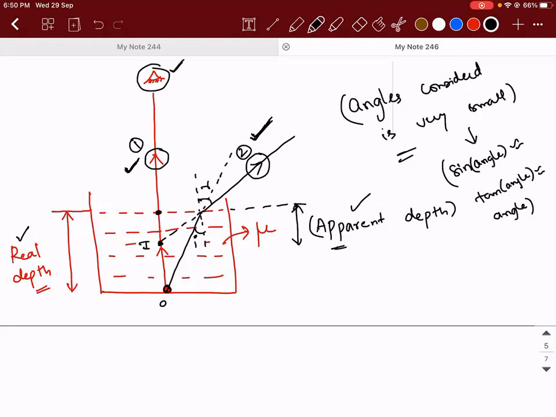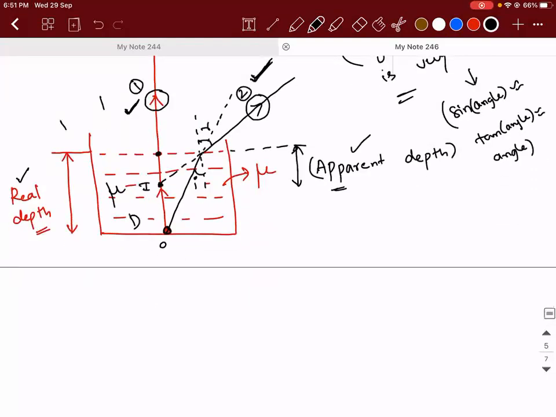Yes, sir. So listen, if I take the refractive index of this material as mu and the refractive index of the outside medium as 1. This kind of a thing, that is the object being shifted to the top, will appear only when the ray is traveling from denser to rarer medium. Here also, if you observe, this is denser, this is rarer, because the least refractive index any material can have is 1. That is air or vacuum.